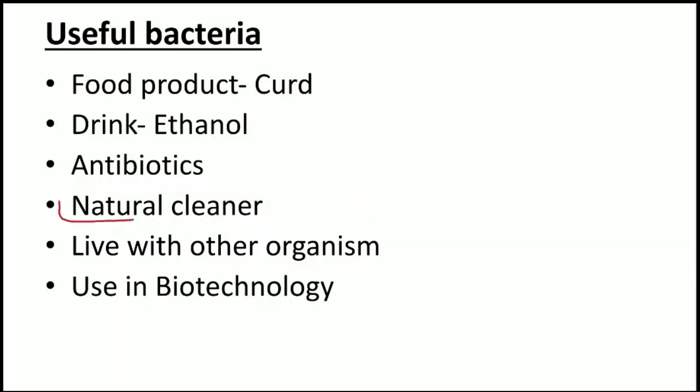Many bacteria also work as a natural cleaner. What is the meaning of natural cleaner? Whenever any animal dies, these microbes start decaying that dead body and convert the complex organism into smaller parts.